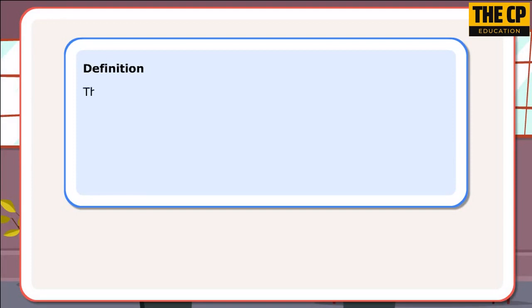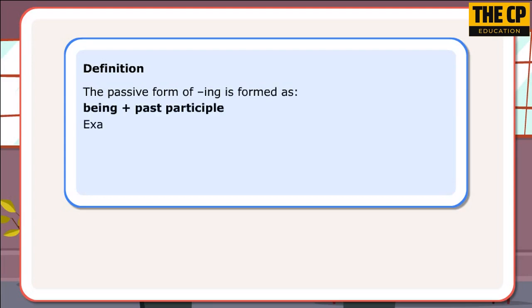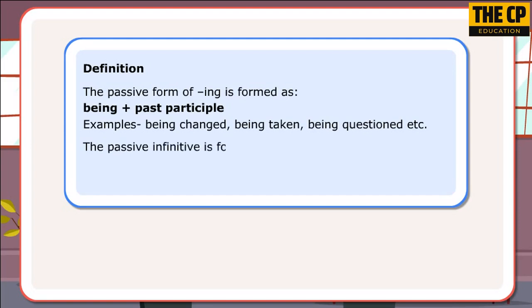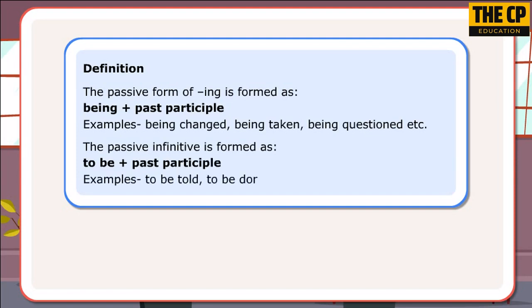Definition. The passive form of ing is formed as being plus past participle. Examples: being changed, being taken, being questioned, etc. The passive infinitive is formed as to be plus past participle. Examples: to be told, to be done, to be selected.